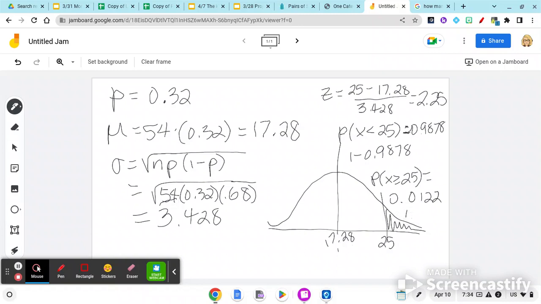Last step now, I'm going to compare that to 5%. So remember, this is 1.2%. So I can either compare it in decimal form or percent form. So 1.2% is less than 5%. Therefore, we have convincing evidence that Pomona's population uses Facebook more than normal. So more Facebook than normal, or the article was wrong. So more Facebook than the norm. So that's what you would report in your project.